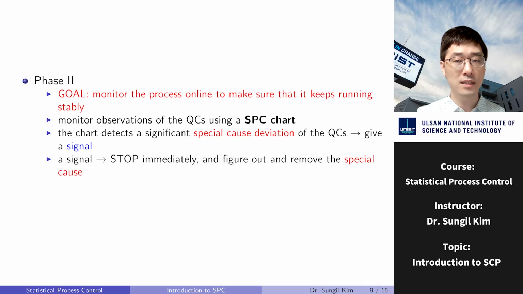And the chart gives a signal once it detects a significant special cause deviation from the QCs. After a signal of significant special cause deviation is delivered, the process should be stopped immediately, and the special cause should be figured out and removed.